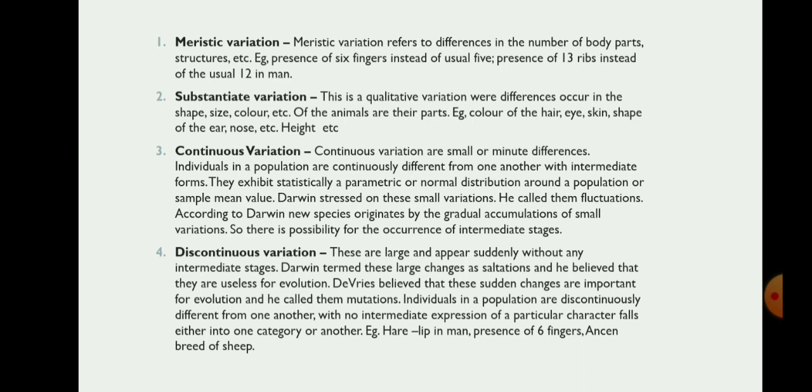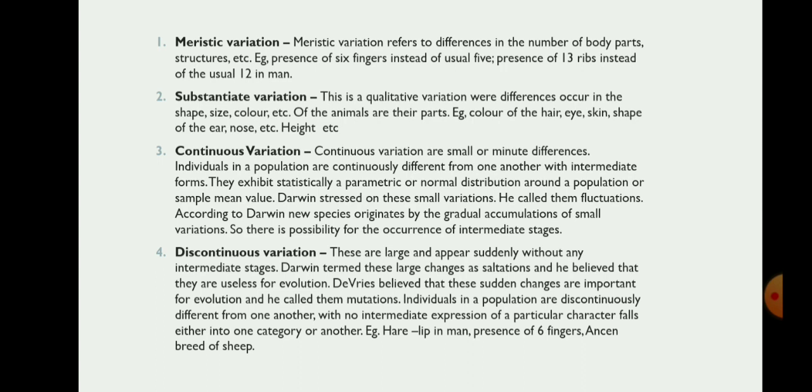Substantive variation is the qualitative variation where differences occur in the shape, size, color, etc. of the animal and their parts. Example, color of the hair, eye, skin, shape of the hair, nose, height, etc. Continuous variations are small or minute differences. Individuals in a population are continuously different from one another with intermediate forms. They exhibit statistically a parametric or normal distribution around the population or sample mean value.